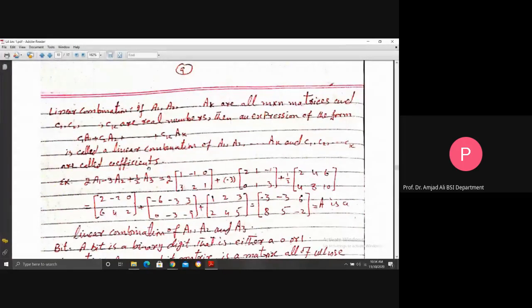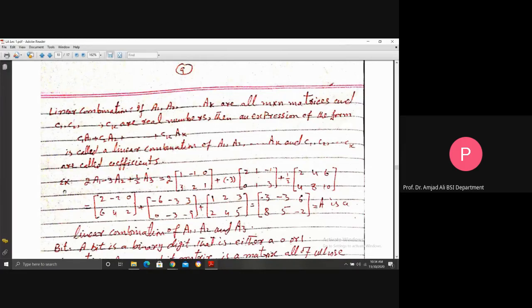Now, what is the relation of linear combination to the linear system? Because each and every linear combination of matrices gives you again a linear system. So linear system and linear combination have a close relation. That is, one of them can be converted to the other.